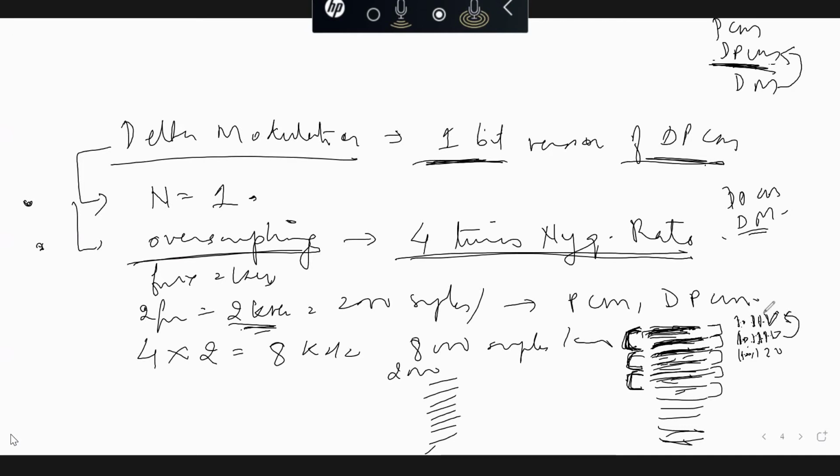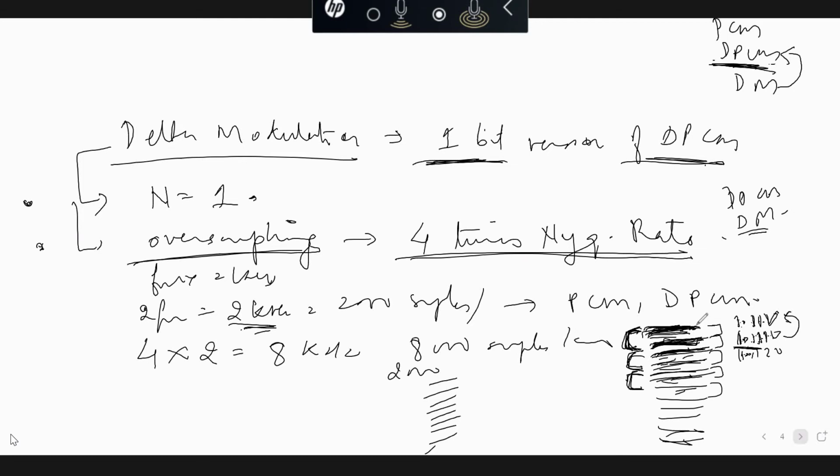That means there are two ways of saying the same thing. I may say that I am taking the difference between the present value and its predicted value, or I may say that I am taking the difference between the two adjacent sample values. So how did I get the predicted value? By the knowledge of the past value. Because we have more samples in delta modulation, we can now easily predict the next sample value from the past value.